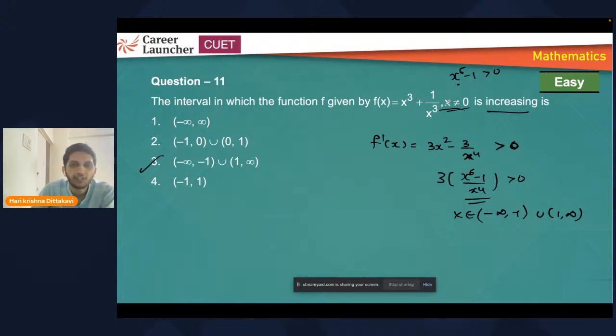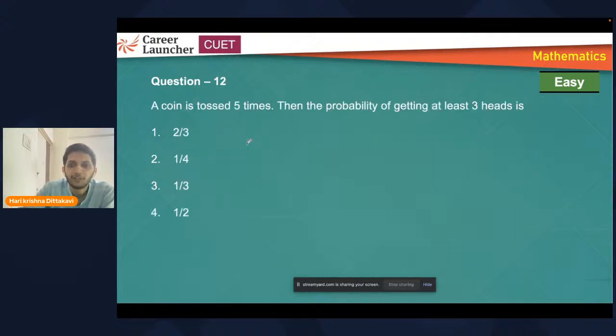If you don't know how to solve the inequations, then take one value in between this region and this region. Is it satisfying or not? If I take x as 3, yes, it will satisfy. If I take x as minus 3, also it will satisfy. So we can eliminate this because 0 is not possible. This also we can eliminate. Fine. So function can be increasing or decreasing, those type of questions.